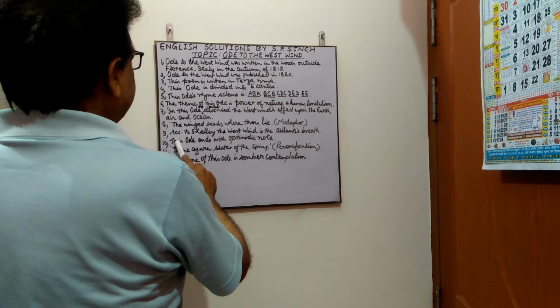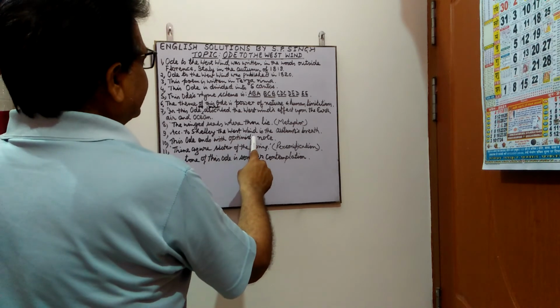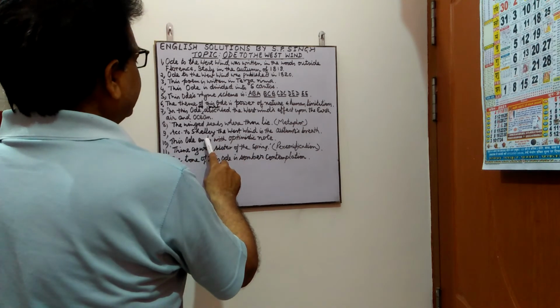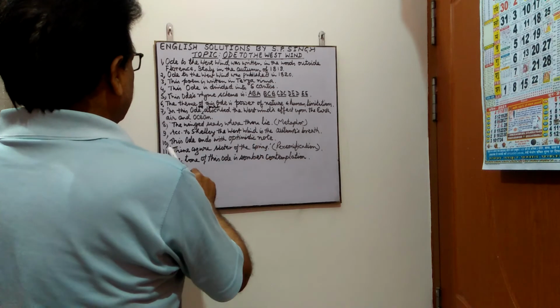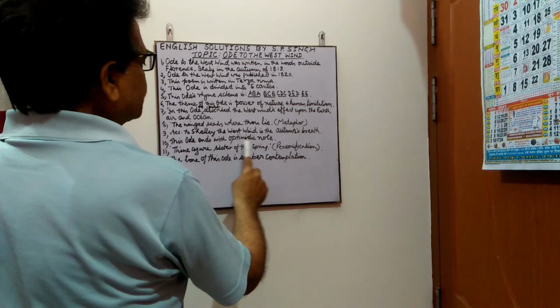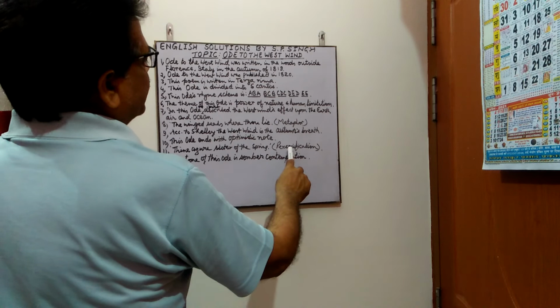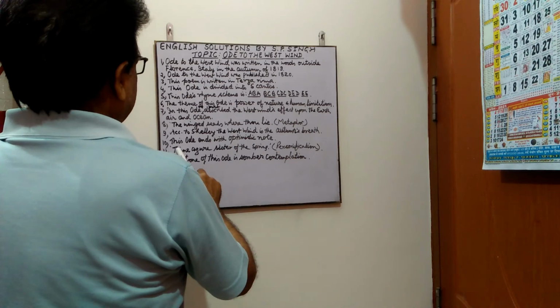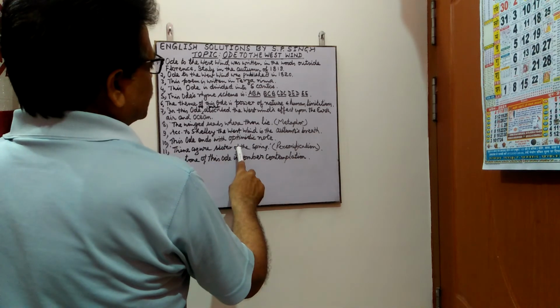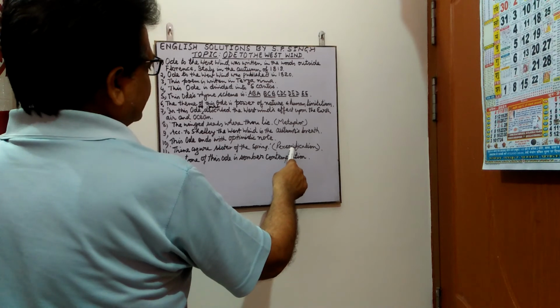Next point, this ode ends with an optimistic note. Next point, thine azure sister of the spring. This line has personification.